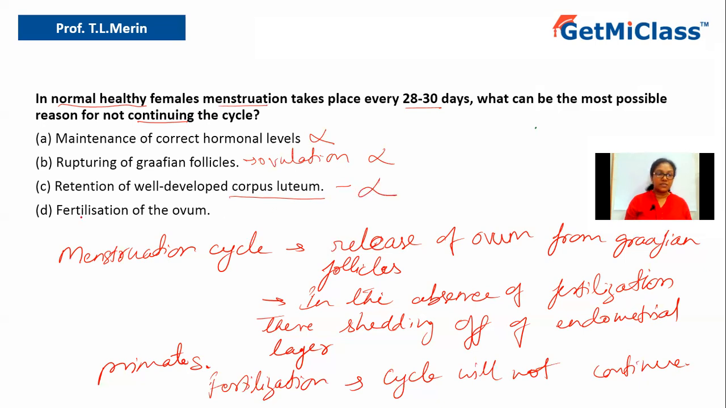So the correct answer is fertilization of the ovum, because once the ovum gets fertilized, the menstrual cycle will stop. It will not continue until the baby comes out of the body. So let us conclude the answer. What is the answer? The answer is option D, that is fertilization of the ovum.